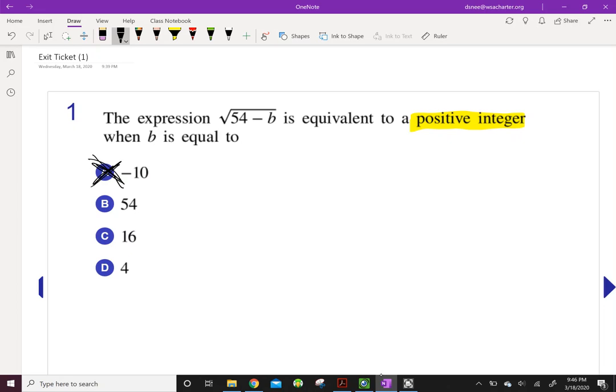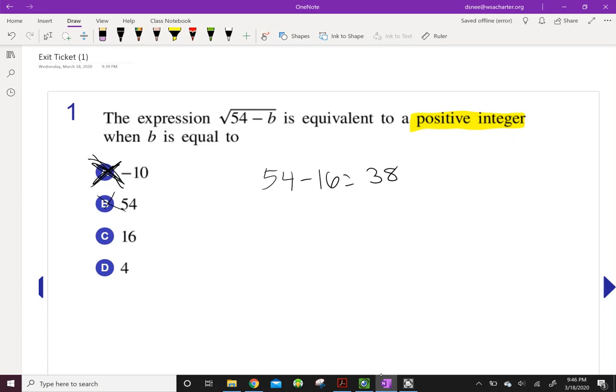Okay, now if I subtract 54 from 54, I get 0, and the square root of 0 is 0. That's not positive or negative, right? So let's cross that one out. How about 54 minus 16? If I do 54 minus 16, that equals